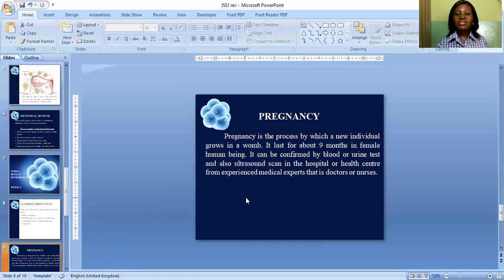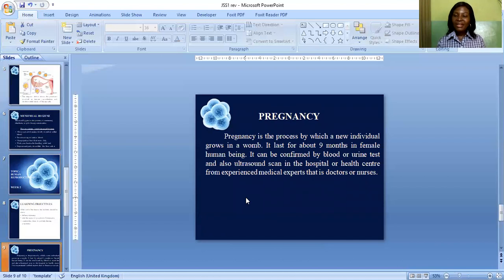Pregnancy is the process by which a new individual grows in a womb.